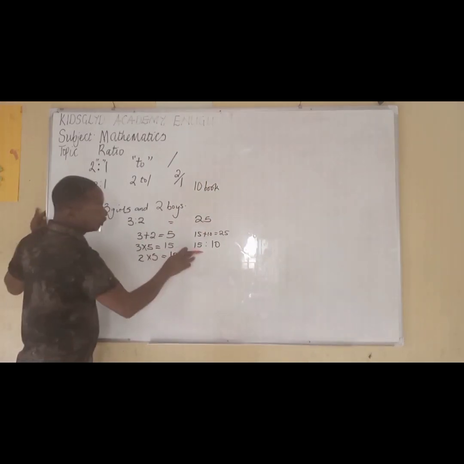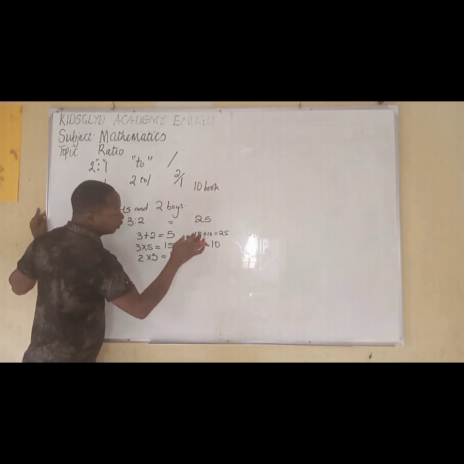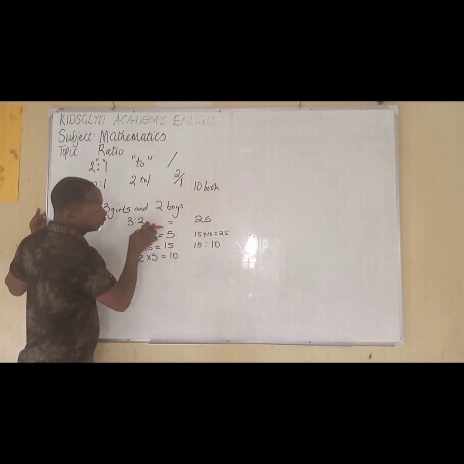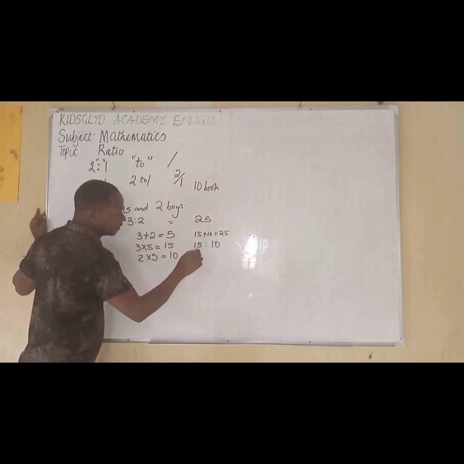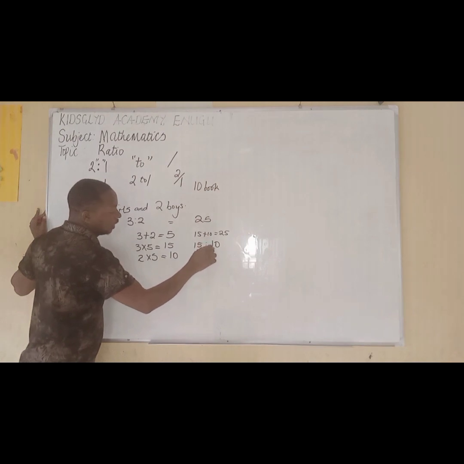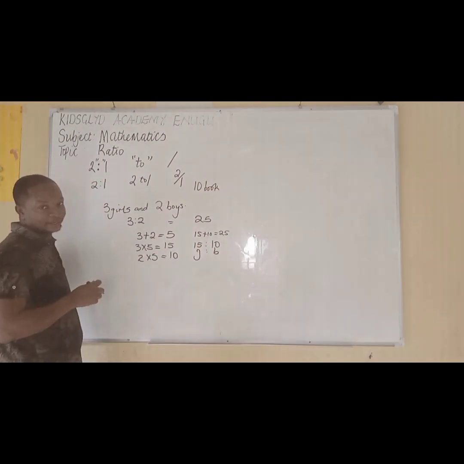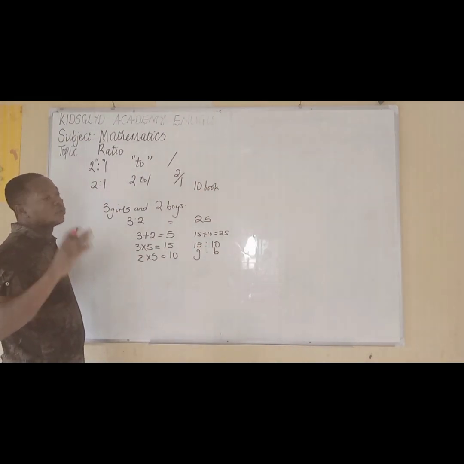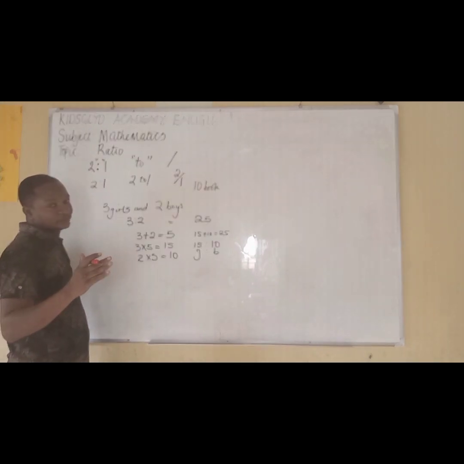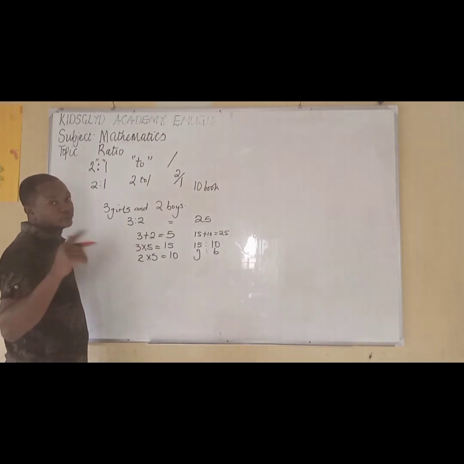So it was given in a ratio, it will be shared in a ratio 3:2, meaning that the girls will go with 15, while the boys go with 10. That is how to know the ratio. Whatever number that you are given, it has to go along with the ratio that is supposed to be shared.